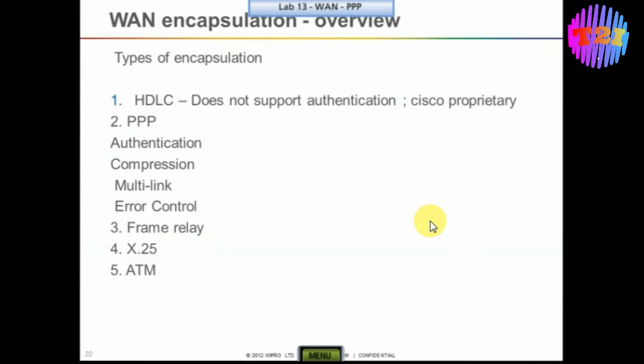PPP has some specific advantages. What are the advantages? One is authentication. The second one is that it can compress the data so that more data can be transferred. The third one is multi-link, and the fourth one is error control.